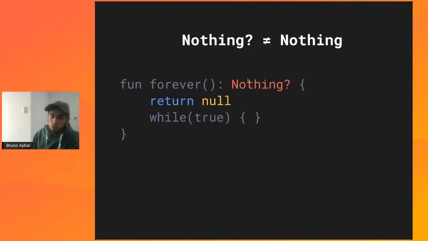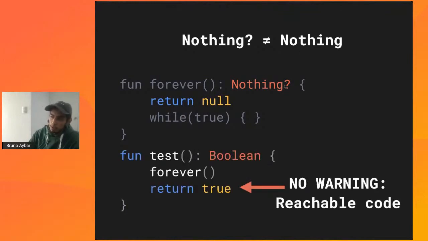You can try to return null, but null is not exactly the same as nothing. However, null is an acceptable value for nothing optional, so that's something like a workaround. But if you make this optional, the compiler no longer can make assumptions about the code, so there are not going to be warnings. So basically, this is useless. I'm just adding it here to make you realize the difference between adding optional and nothing. This is the one that is useful for the compiler. This one, not so much. All right.